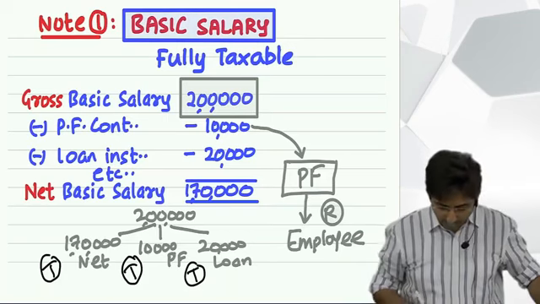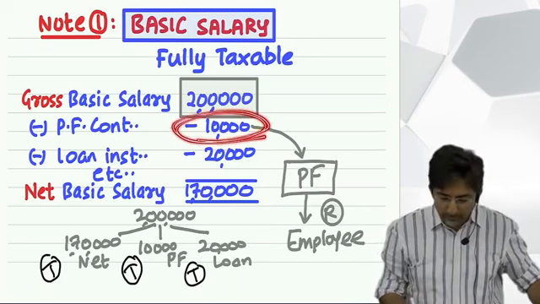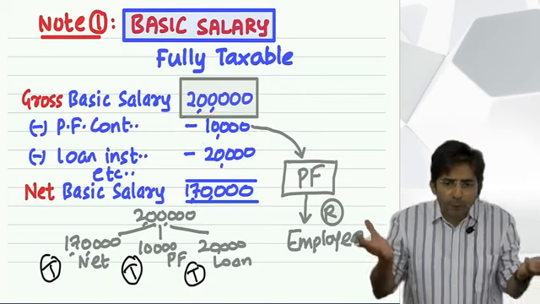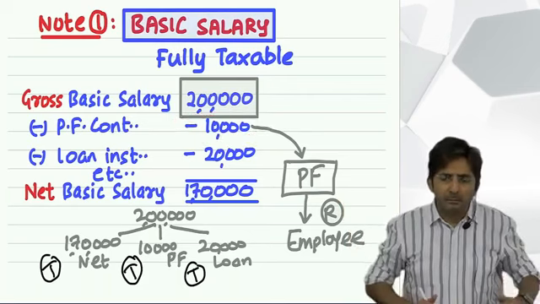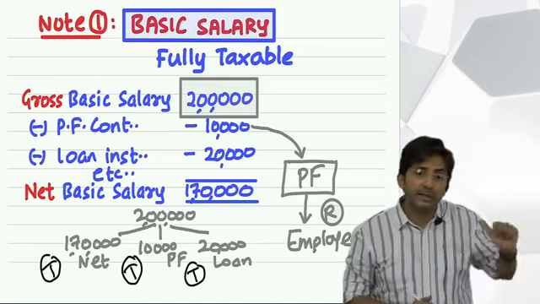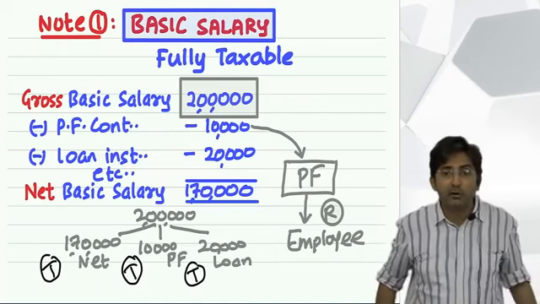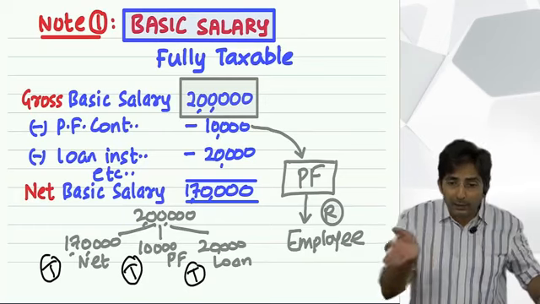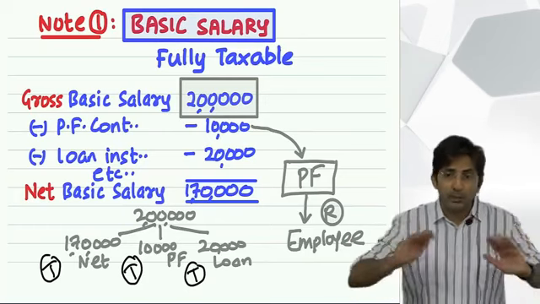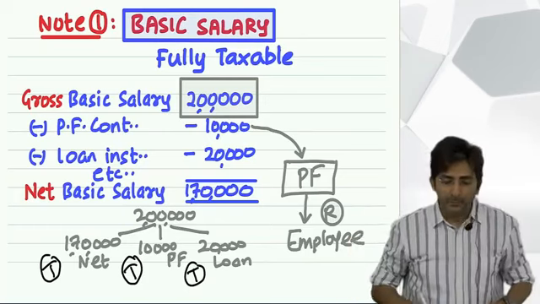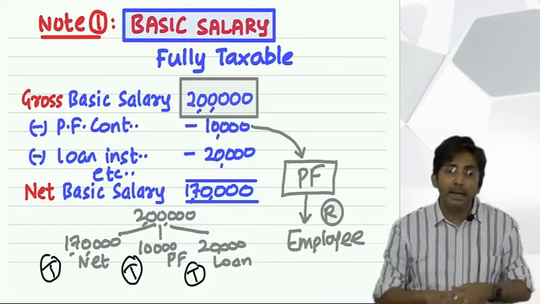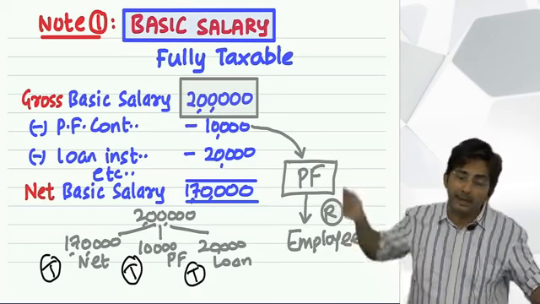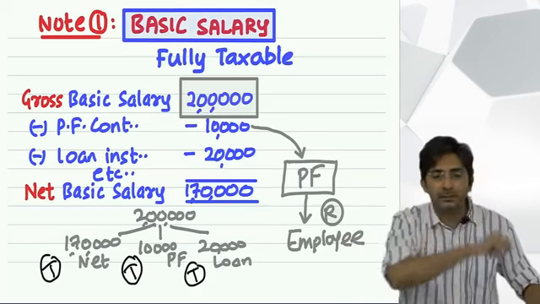See, for provident fund, what did I convince you? Provident fund benefit you will get in future, so pay tax. But if profession tax is deducted, you can say I am not getting the benefit. But you are allowed to deduct it at the end. So first you have to gross it up. But if you take the net amount from the beginning and then deduct profession tax at the end once again, it will amount to double deduction.